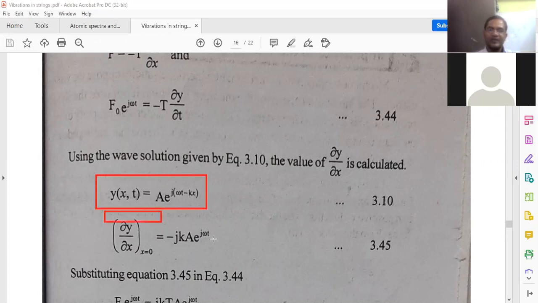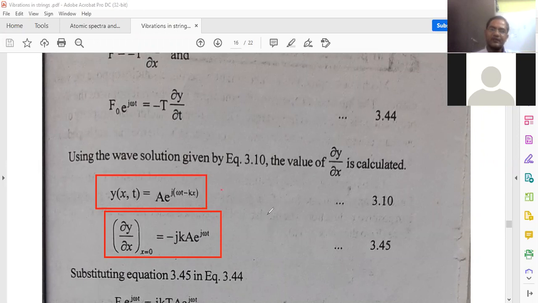You differentiate this equation with respect to x. ∂y/∂x equals A e^(j(ωt − kx)) into ∂/∂x of (−kx), you will get minus k. Therefore, minus jk A e^(j(ωt − kx)). Followed or not?